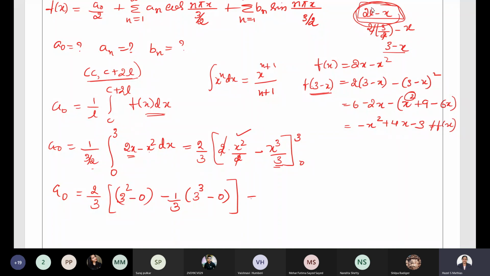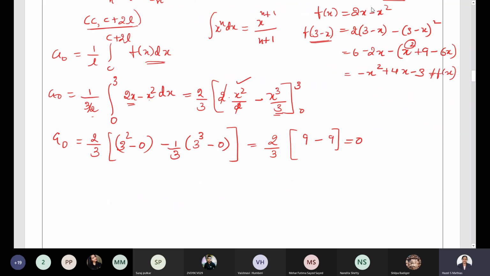So what do we get? It's 2 by 3 into 3 square is 9, minus 3 cube by 3 which will be 3 square, 9. 9 minus 9 is 0. So we got a naught equal to 0. A naught by 2 is also equal to 0.